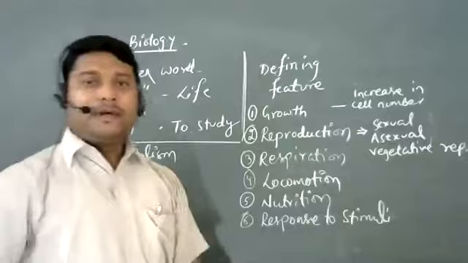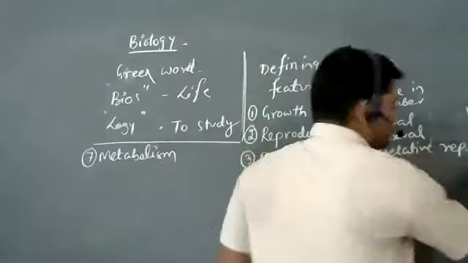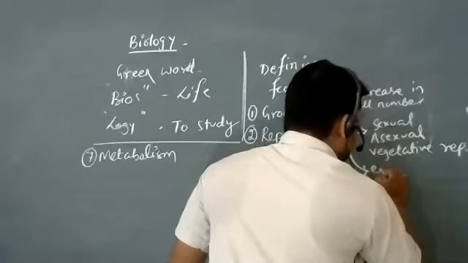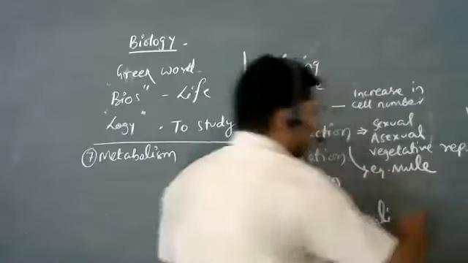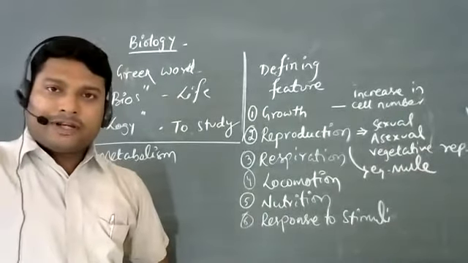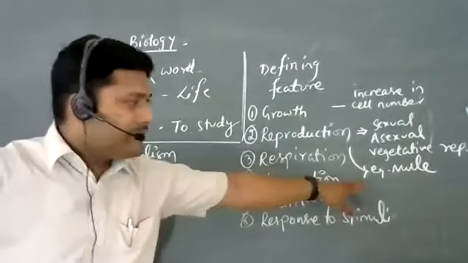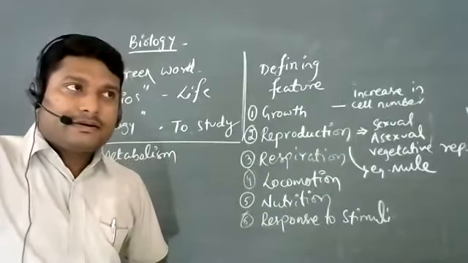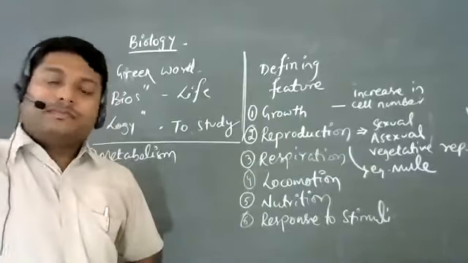Second question. There is something called mule. How many of you are aware of something called mule? Infertile. Okay. Understood. So yes, good.